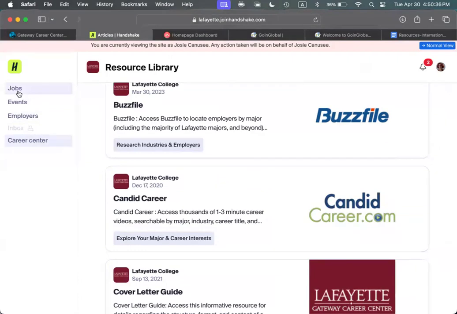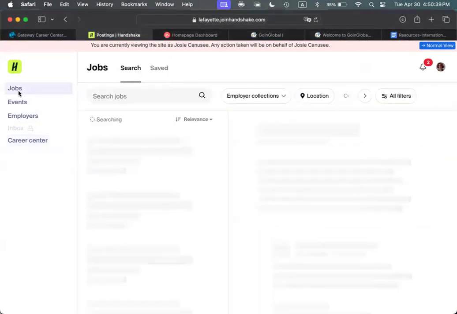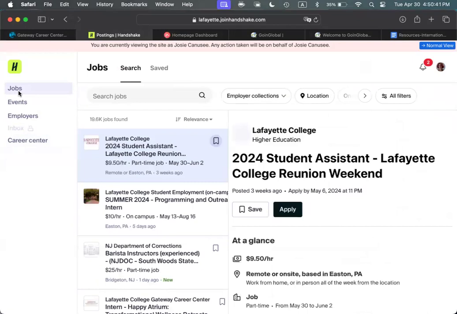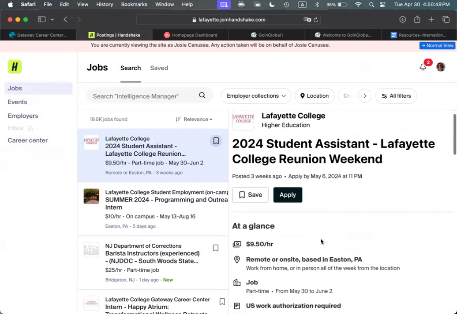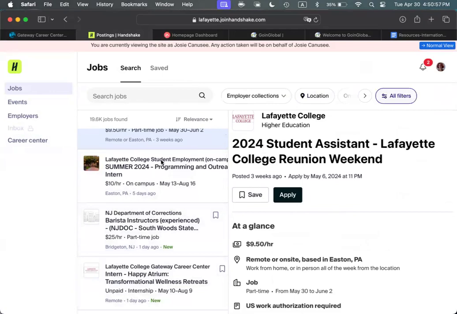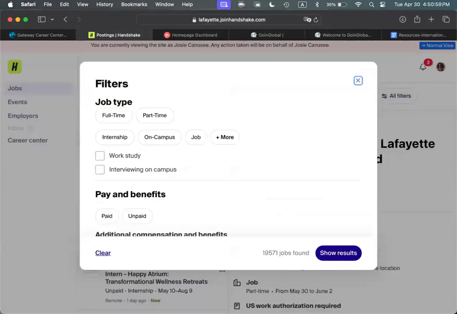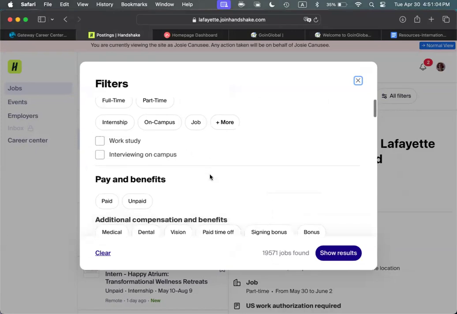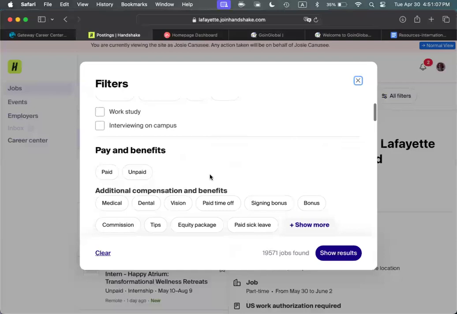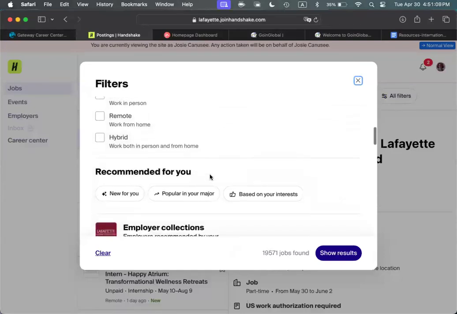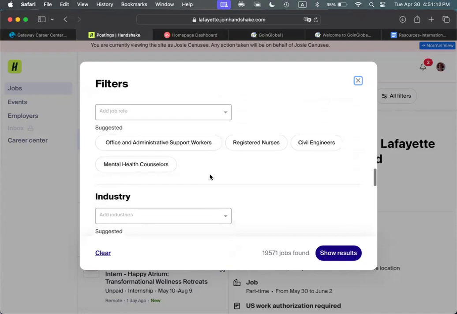If you click on jobs, these are all active job/internship postings that are currently in Handshake. Run searches using keywords based on interests/skills, job titles, occupations, employer name, etc. You can use these filters on specific needs. If you go for the filters, you can go by location, job versus internship, on-campus job opportunities, and we can use filter options such as industry and job functions. And if you scroll down, the most important thing is the work authorization.